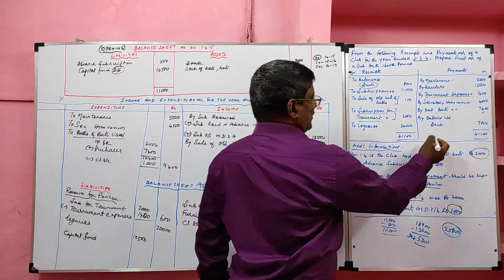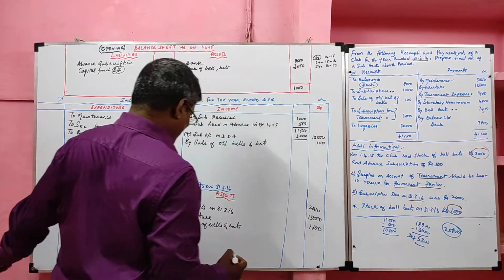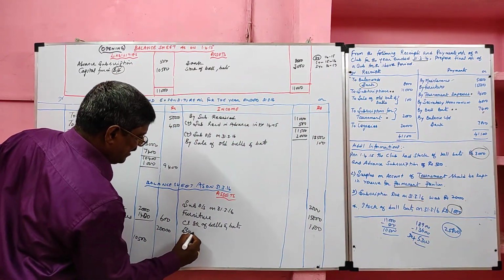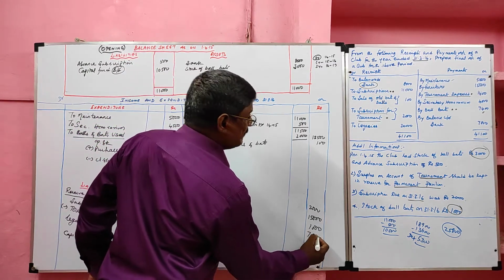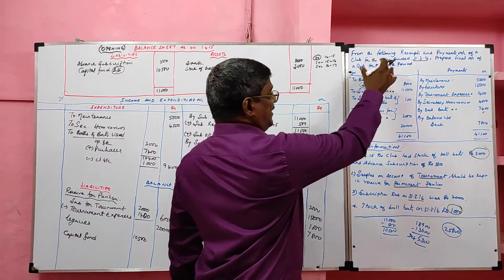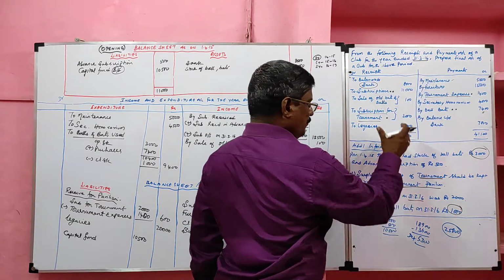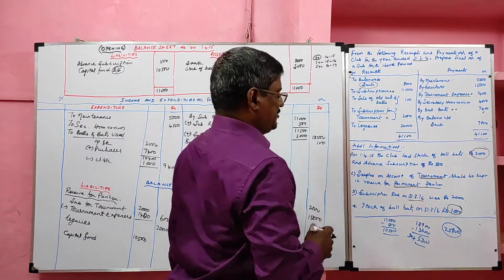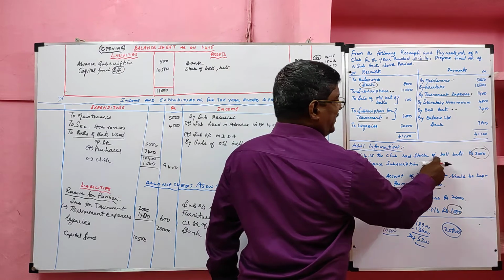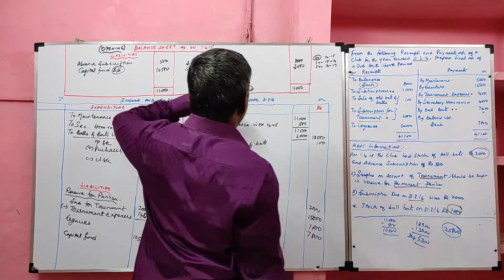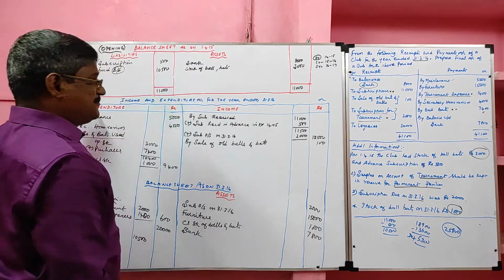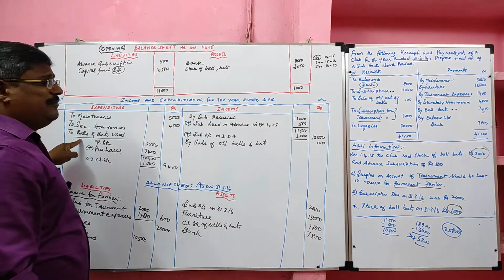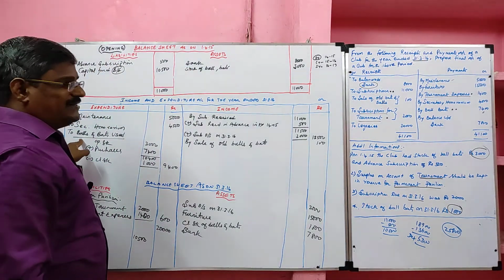Then we have the last item, closing bank. It is recorded in the asset side, closing bank. Its value 7,800. Then after considering all items in the receipts and payment account, we should go through the additional information. So opening stock of ball bat. Opening stock of ball bat is recorded in the opening balance sheet asset side, and in expenditure side it will be included in the ball bats used.